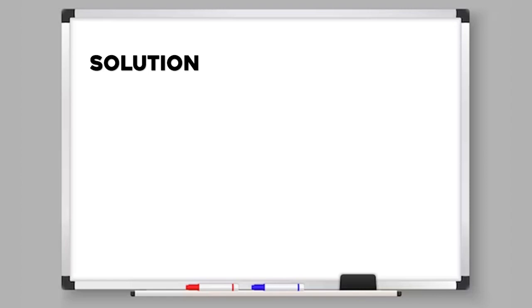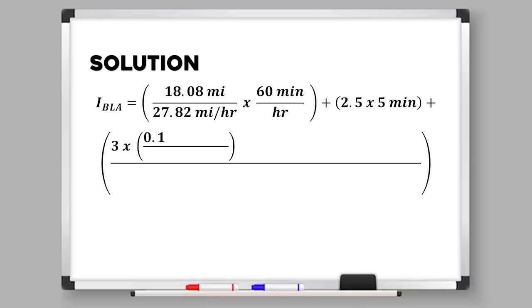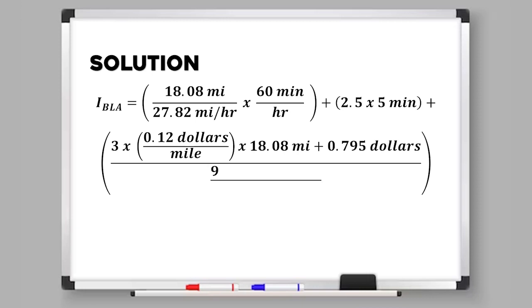To make it easier, let us first solve for the impedance of travel by transit and auto. Here, we have to convert values to their correct units to obtain the right answer. To get in-vehicle time in minutes, we have to divide the distance by the speed and convert it to minutes since the value of speed is in miles per hour.